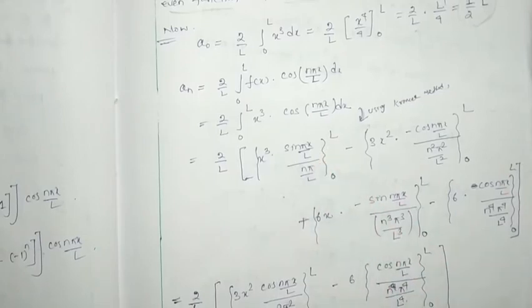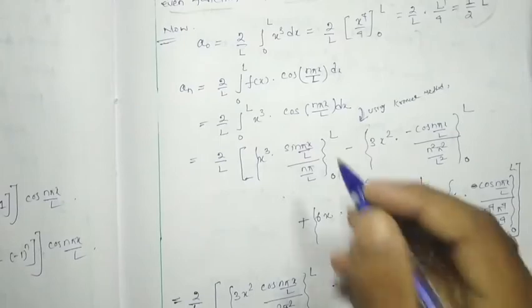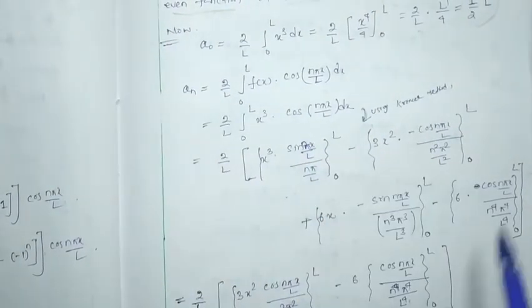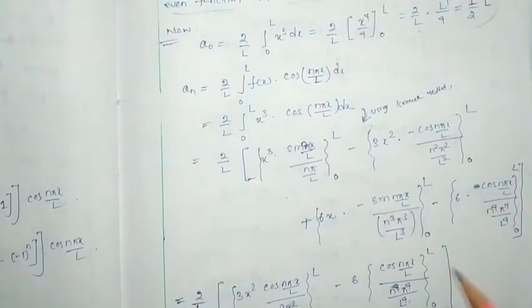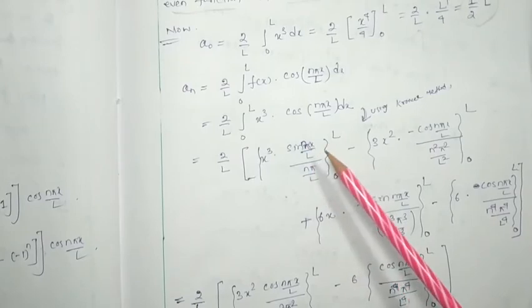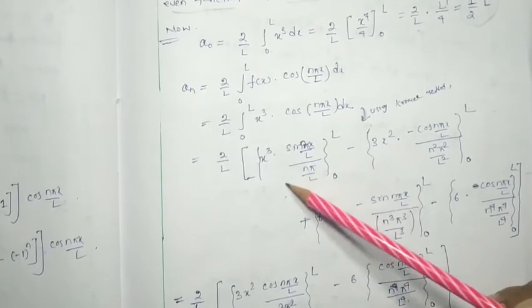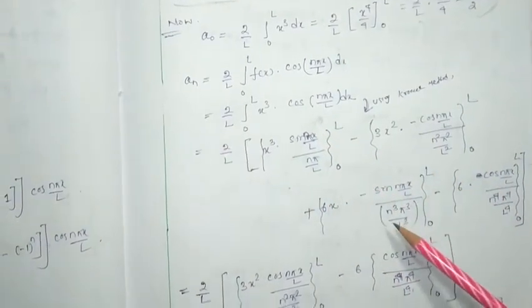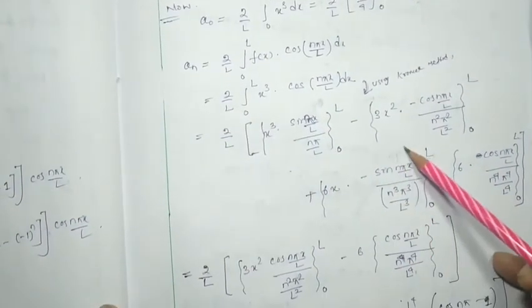Here I mistakenly wrote pi x; it is sin(n pi x). Other terms are okay. So if I put L instead of x, then it will be sin(n pi). So sin(n pi) will be 0, sin 0 will be 0. And the other sin term will be cancelled out.